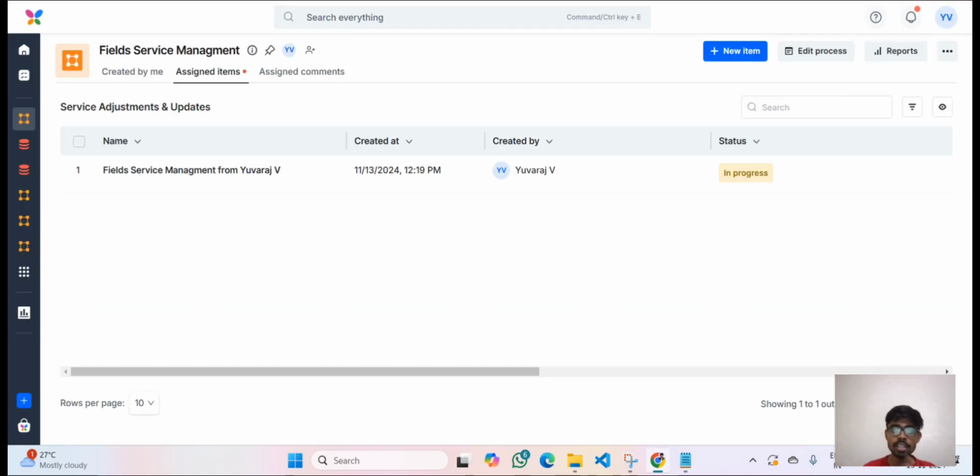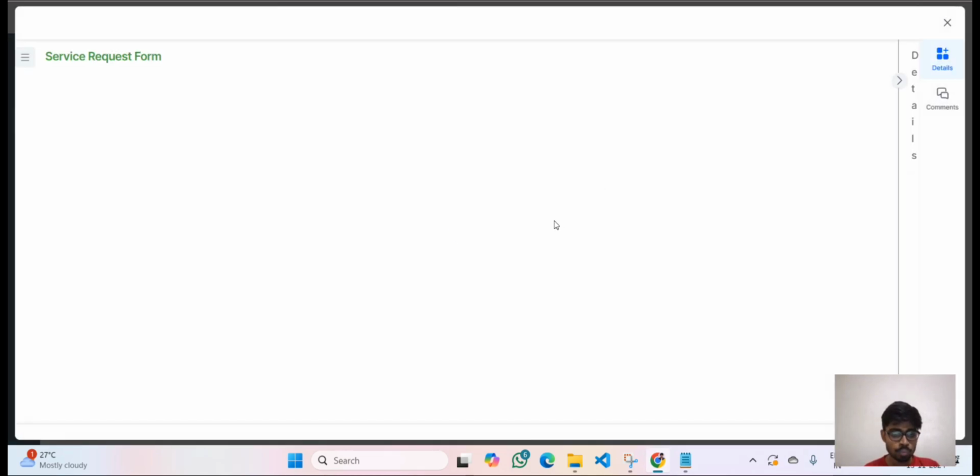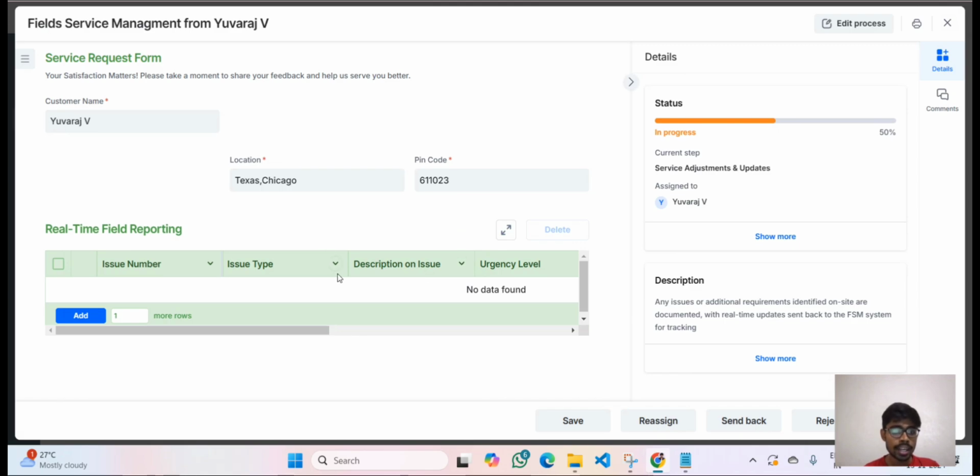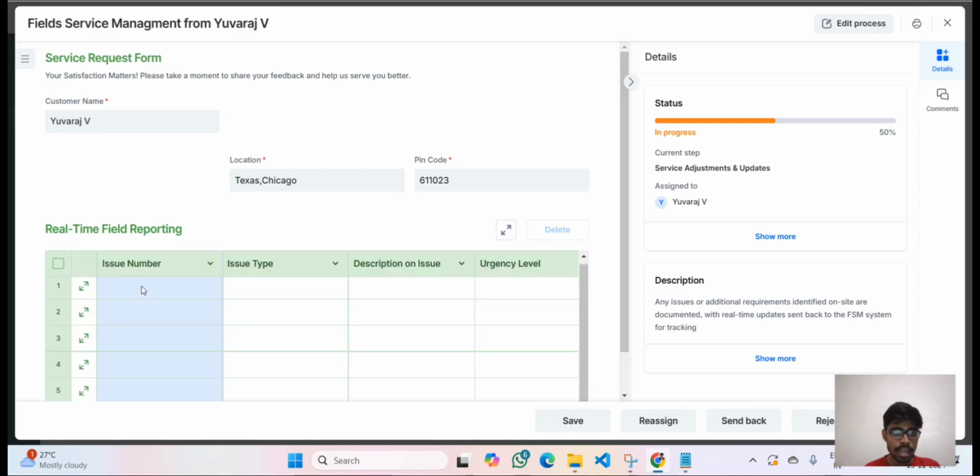The technician is told that the customer has said yes, so you can go to their place and start the work. In my project I am the technician, so if I go to this, let us give some 5 columns. Here they can fill in the details. He can work, and parallelly he has to fill in these details. Based on this, it is going to evaluate the cost price.